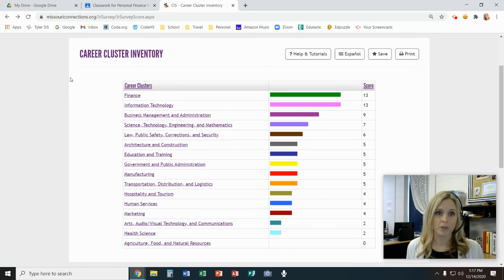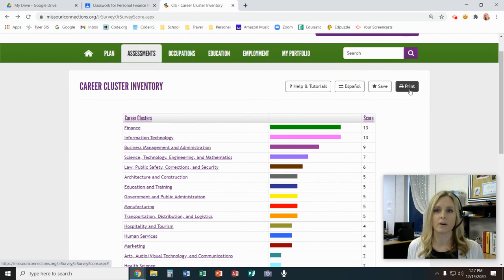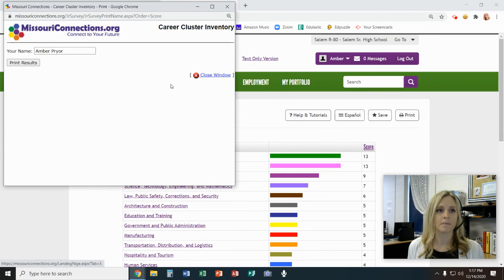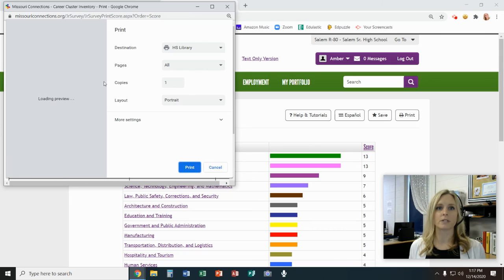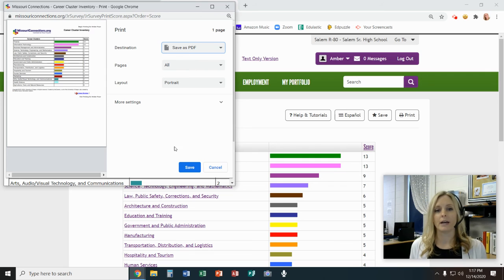But what I need from you is this page right here. So you should be able to click here on print, and then it will ask for your name and it'll say print results. And then instead of choosing an actual location, you can say save as PDF. And then you save it, and now it's an actual file located on your computer that you can then link to Google Classroom and turn in.